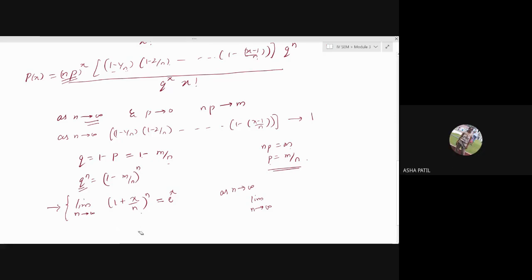Instead of doing all that, better you remember this formula: 1 plus x by n raised to n is e power x. Therefore, limit as n tends to infinity of q raised to n is limit as n tends to infinity of 1 minus m by n raised to n. How much will it be using this formula?